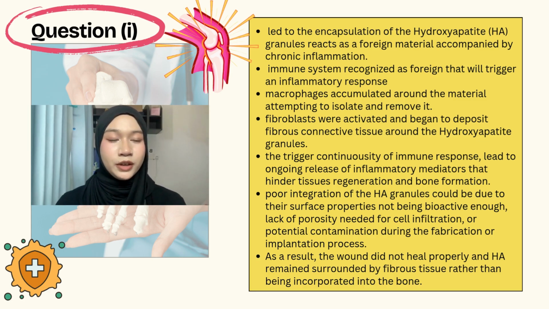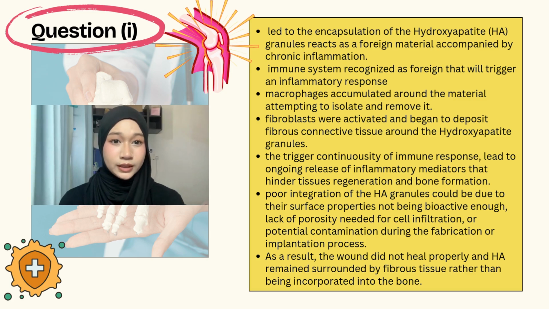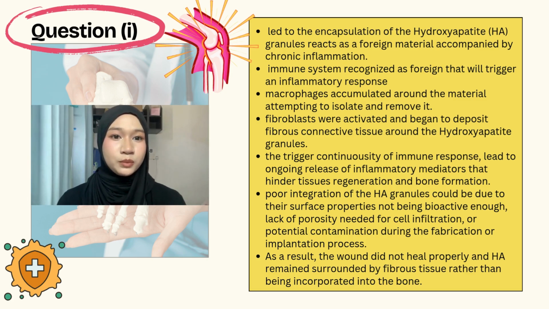The fibrous capsule will form over time as fibroblasts are activated and begin to deposit fibrous connective tissue around the hydroxyapatite granules. The persistent inflammation suggests that the HA is not integrated into the bone. The continuous immune response leads to the ongoing release of inflammatory mediators that hinder tissue regeneration and bone formation.